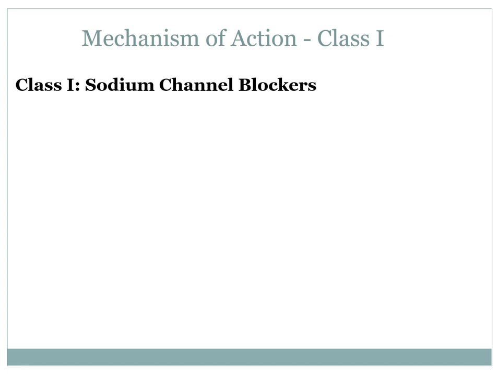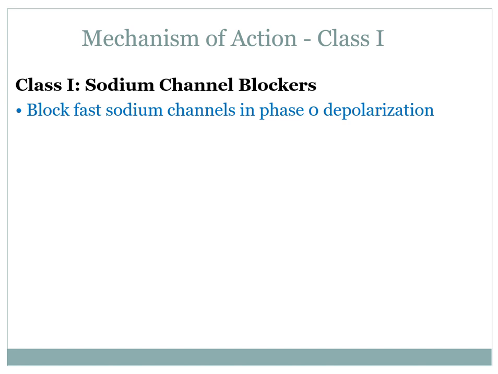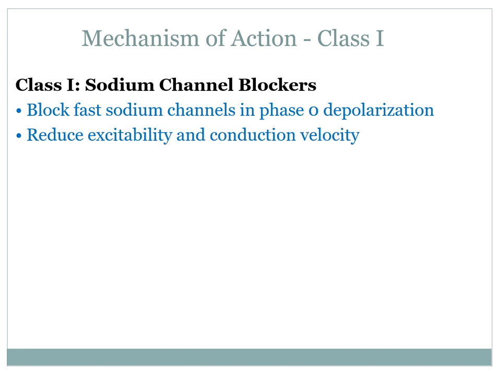The mechanism of action of class 1 drugs, which are all sodium channel blockers: they block the fast sodium channel in phase 0 depolarization. They reduce excitability and conduction velocity. There are subtypes of class 1.